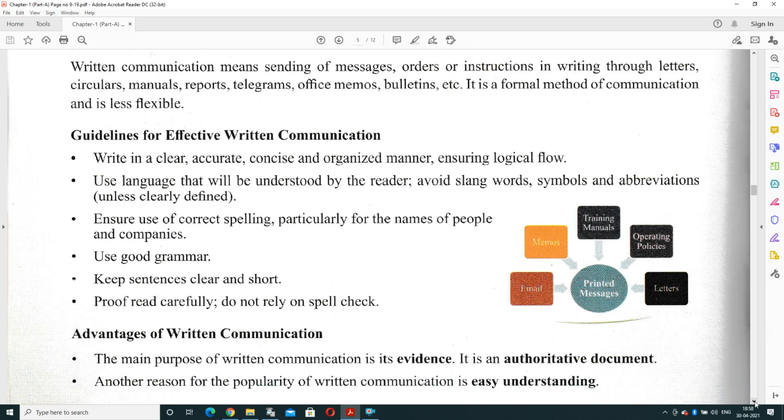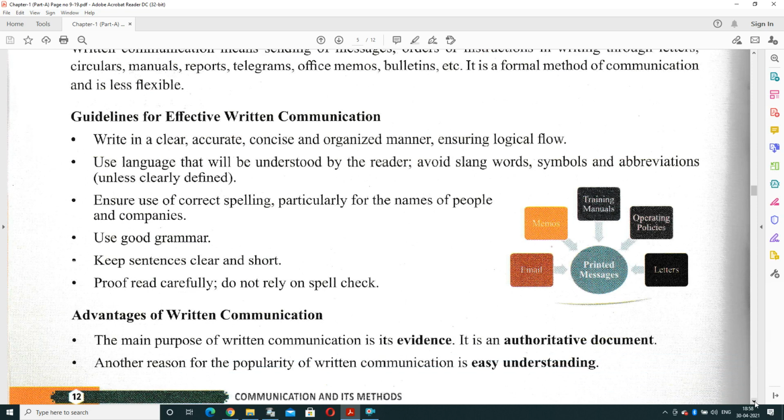What are the guidelines for effective written communication? Write in a clear, accurate, concise, and organized manner. Ensure that your writing is logical and your flow is accurate. Always use language that will be understood by the reader. Avoid slang words, symbols, and abbreviations, unless they are clearly defined. Ensure use of correct spelling, particularly for the names of people and companies.